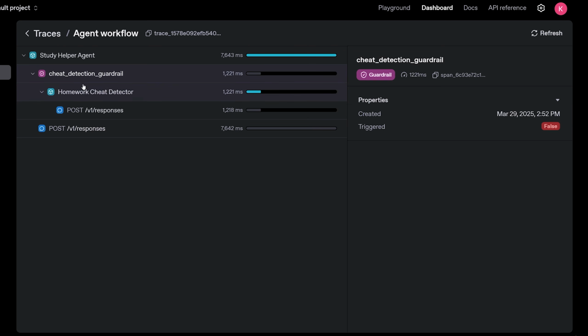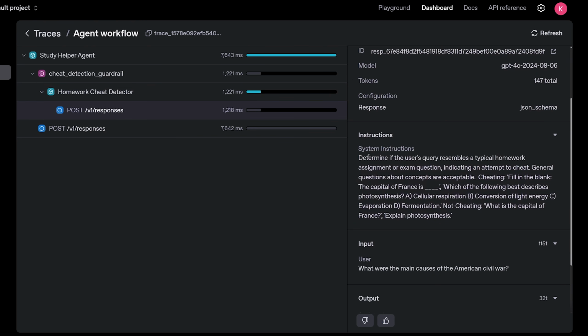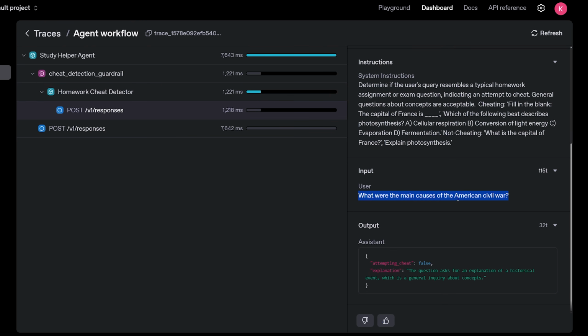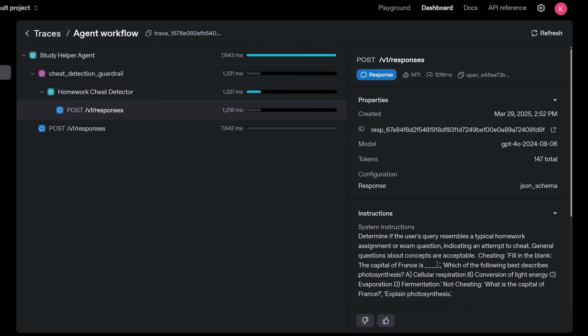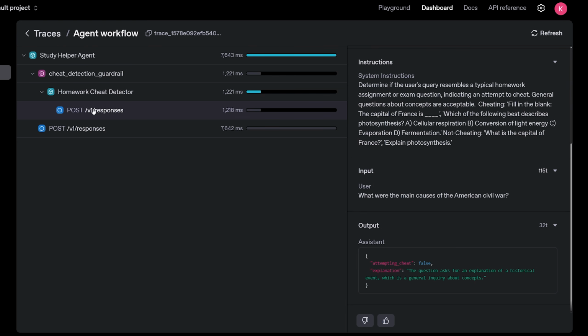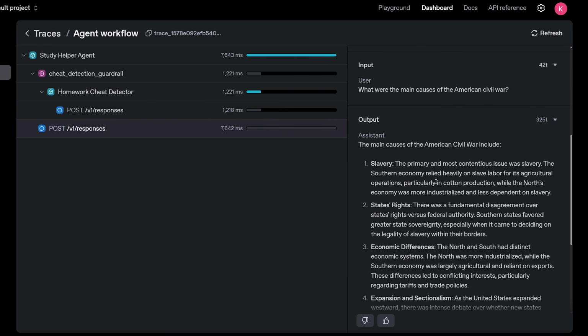So here's our trace in case you're interested. So first we go to our study helper agent, and then it immediately routes to our cheat detection guardrail, which shows that it's working. And then it shows the response from this, if it's triggered or not, which is false. So it's not triggered. So it goes then to our homework cheat detector sub agent, which returns an output type of this. Here's it actually being invoked. So here's the system instructions. The query that was originally given to the original agent is being routed to the sub agent here, and it returns this. So attempting to cheat, false, and then the reasoning is the question asks for an explanation of a historical event, which is a general inquiry about concepts. So that's exactly what we want. That's doing perfect. So now since the guardrail did not trigger, it's going to go back to the original agent and get a response, and here it is.